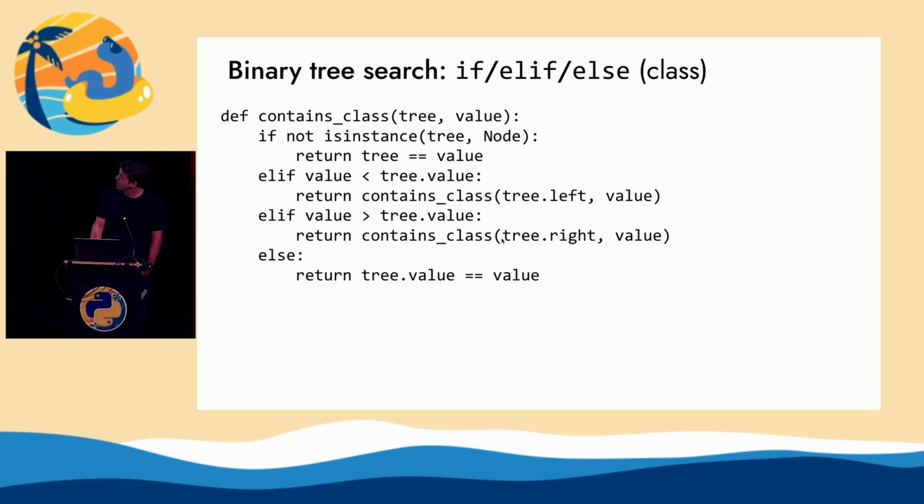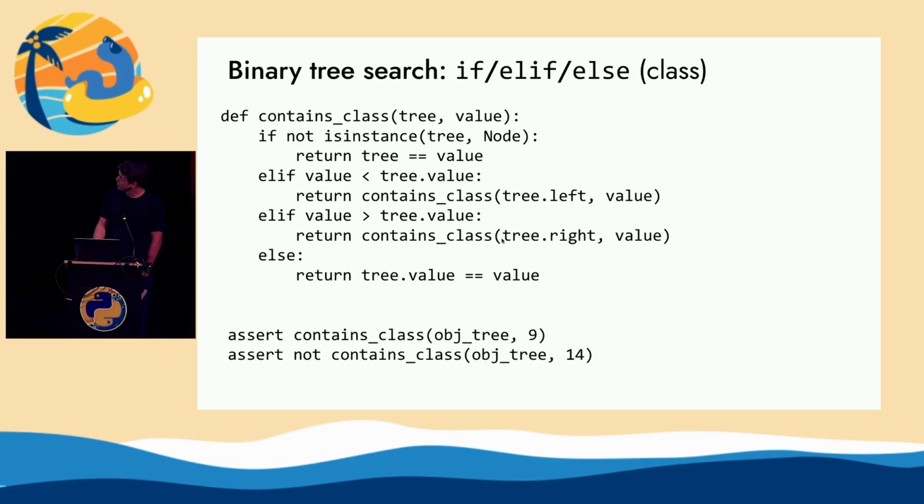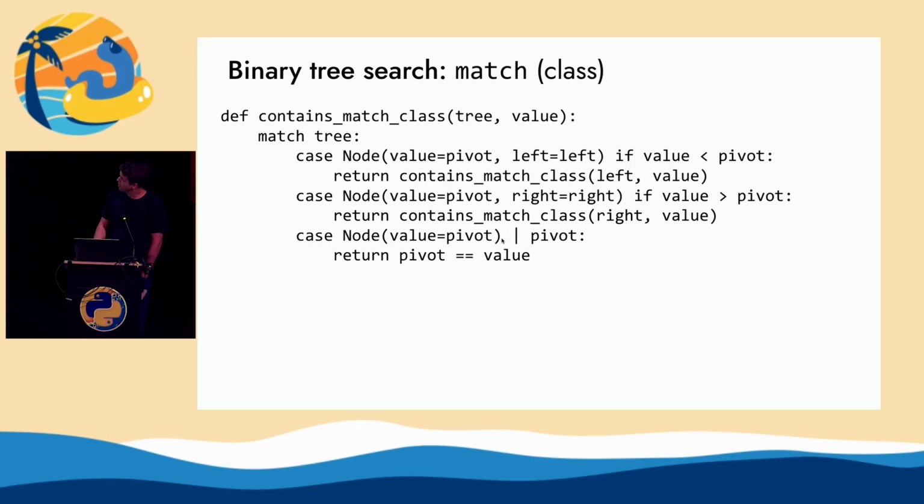And now we can look at what it would take to rewrite this using if and elif. It's about the same as it was, a little bit easier because you can see dot left and dot right and tree dot value. It's a little bit more legible to use a class, so this is better than it was. The tuple destructuring has been pulled out. So that's just showing it works. And now we're going to look at the match version.